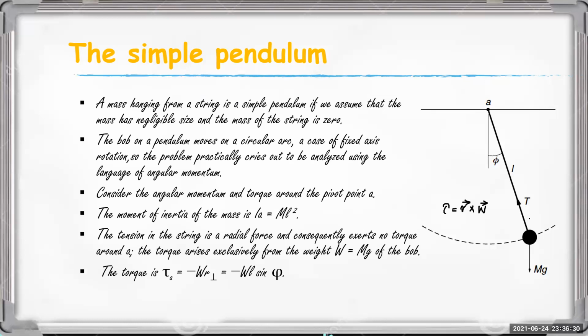R perpendicular must be equal to L sin phi.